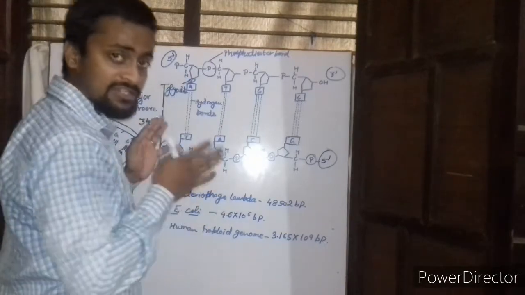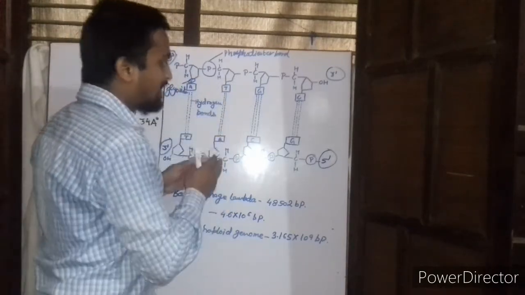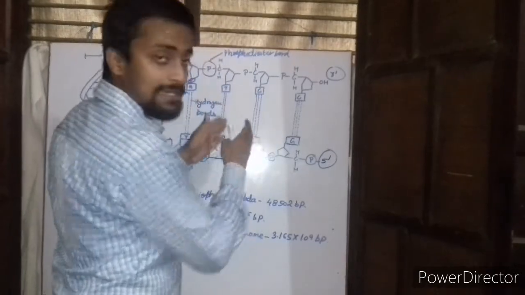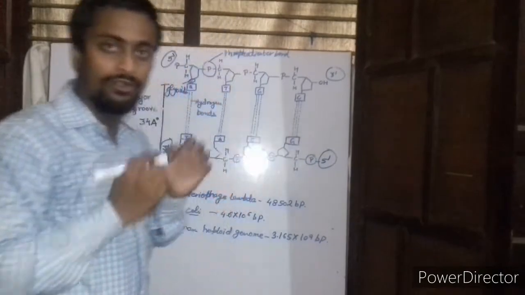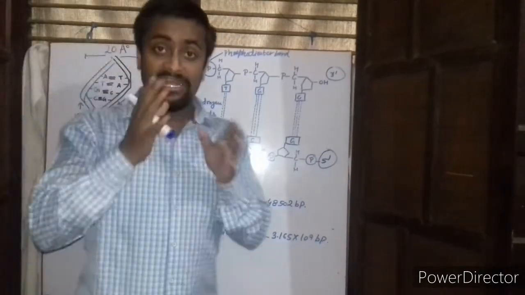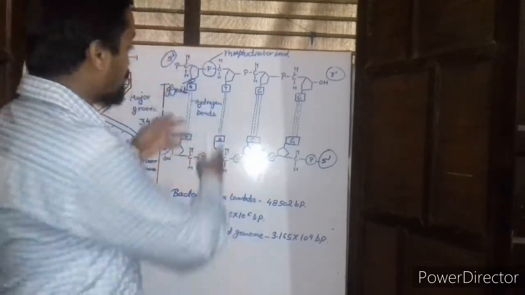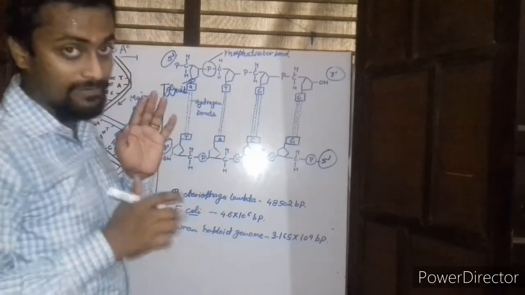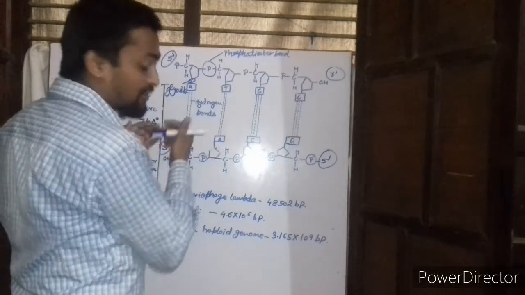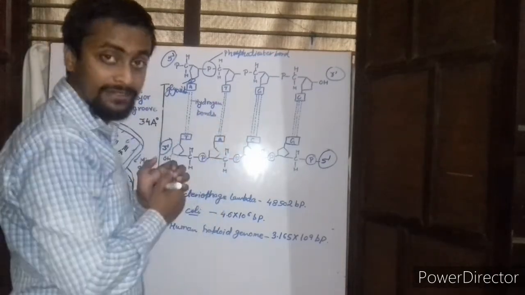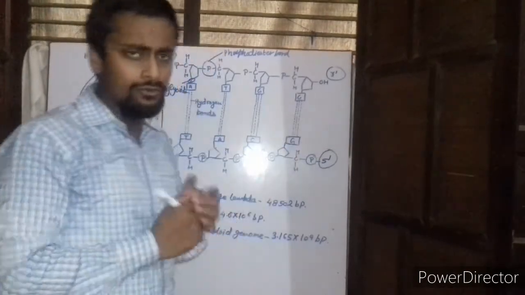Adenine is always bound to thymine, and thymine is always bound to adenine. Guanine always forms a bond with cytosine, and cytosine always forms a bond with guanine. The pairing of bases in a DNA is always complementary, which means they do not bind with the same base, whereas they bind with the complementary one. For example, adenine is complementary to thymine, thymine is complementary to adenine, guanine is complementary to cytosine, and cytosine is complementary to guanine.